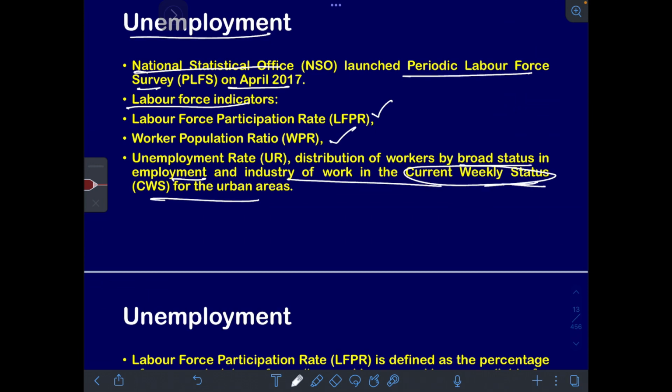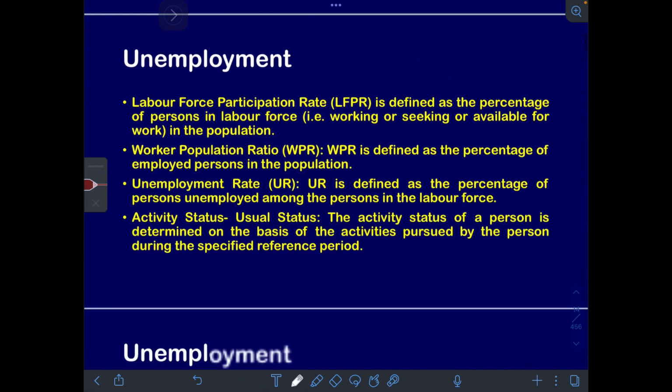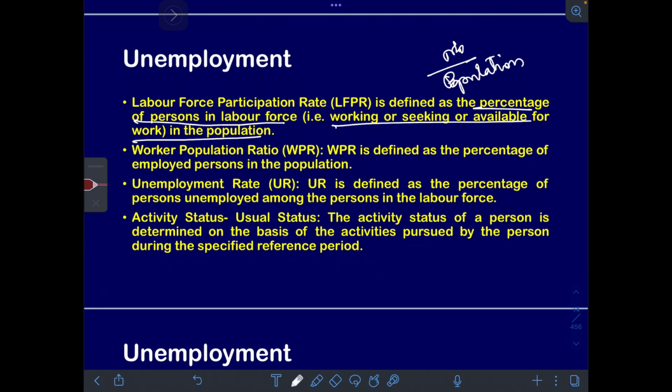So what is current weekly status? What is worker population ratio and LFPR? Let us see them one by one. LFPR is defined as percentage of persons in labor force that is working or seeking or available for work in the population. That means people who are working, people who are willing to work but are unemployed and are actively seeking it. The percentage, their number divided by the population. That is what is called as labor force participation rate.